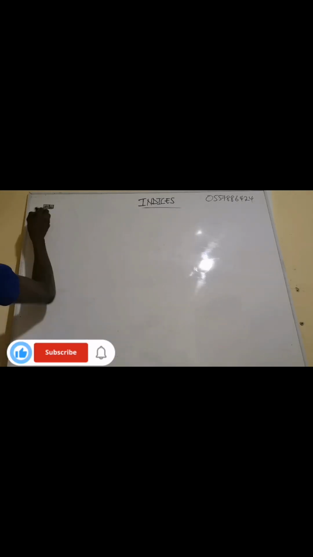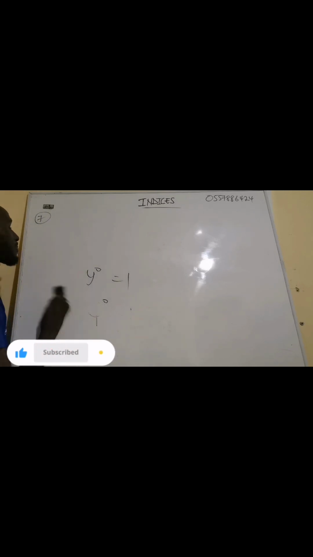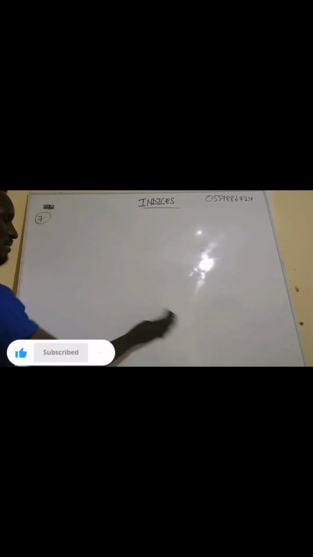Now, rule number 7. The system I'm talking about: when a number has an exponent of 0, say 5 exponent 0 is 1, then 10 exponent 0 is 1. Any number exponent 0 is 1. Don't forget. Now, I'm still talking about the properties, the rules of logarithm, indices.